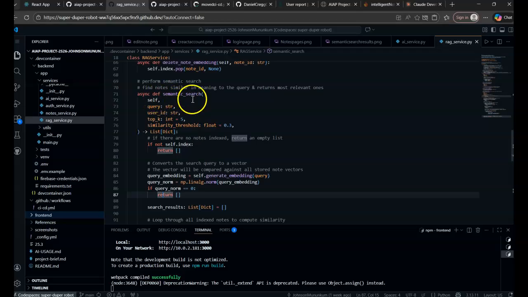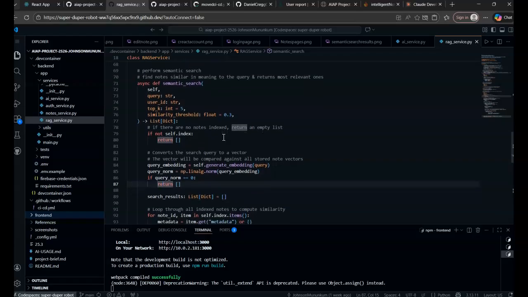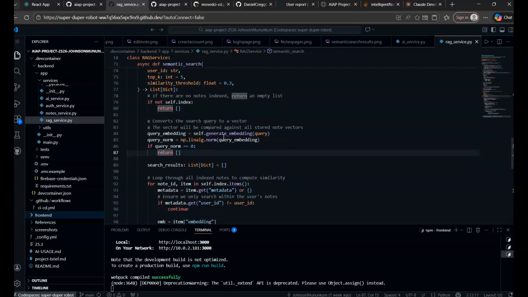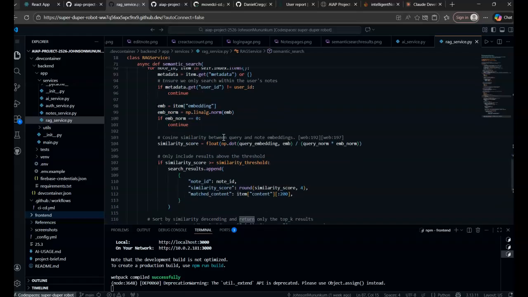And then the semantic search function. This cosine similarity calculation measures the angle between vectors in 384 dimensional space. A score of 1.0 means the notes have identical meaning, while a score of 0.3 means the notes are loosely related. All searches are filtered by user ID for privacy.